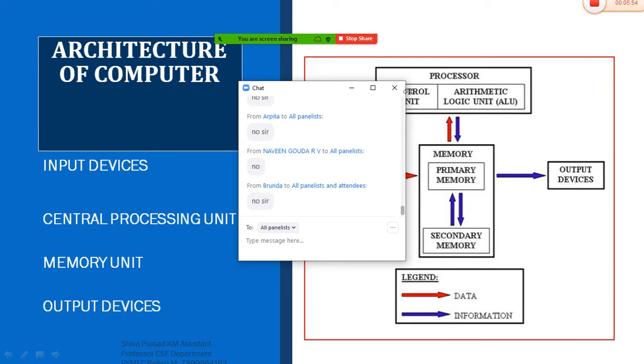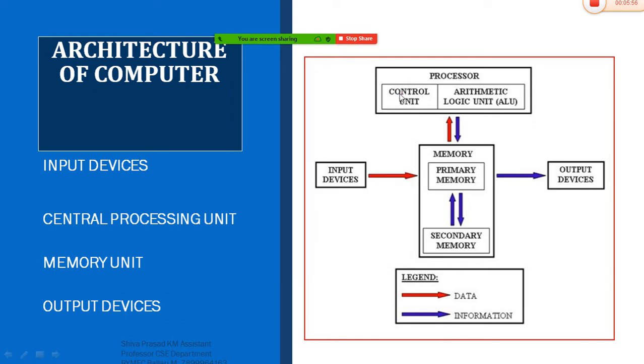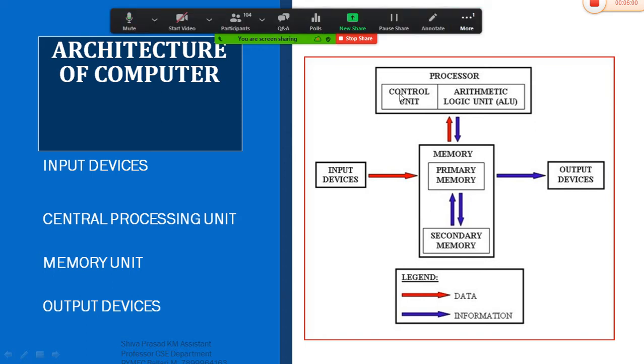Once you type the message, automatically the send button becomes active, and when you press the send button, the data will be transferred from the sender to the receiver. How will the data be transferred from the sender to the receiver? It will be transferred by taking the support of the central processing unit, which in short we call the CPU.